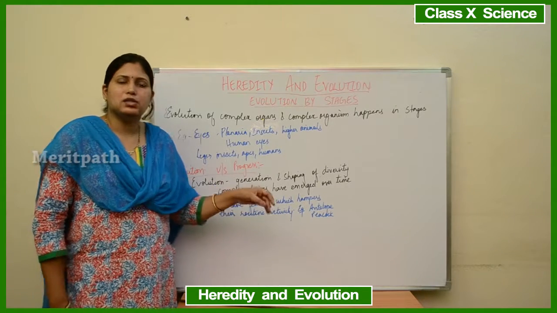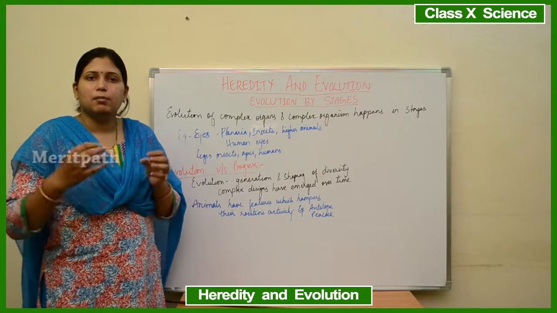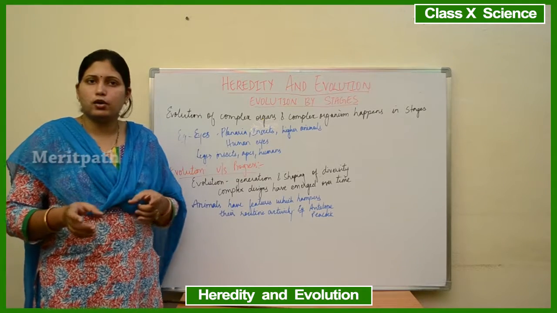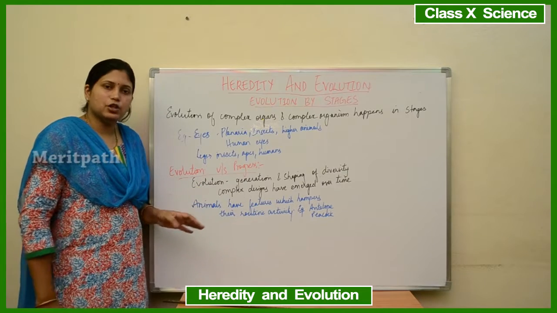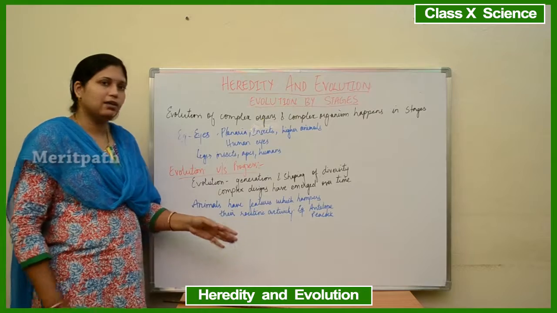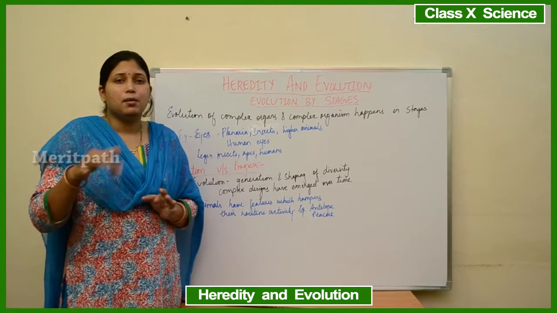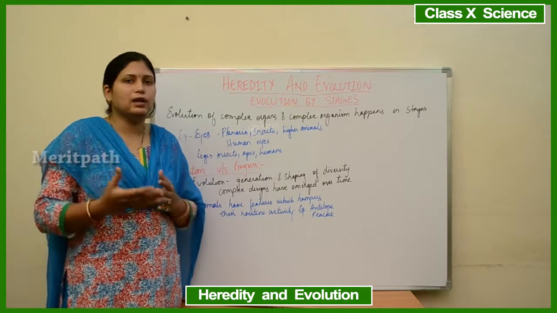So these complex designs have evolved over time. New species were developed. But because new species were developed, it is not that the old species are of no longer use. Even in evolution, the animals have some features which hamper their routine activity. Because of evolution, many organisms develop new features, right? But those features are sometimes of no use and they hamper or stop their routine activity.